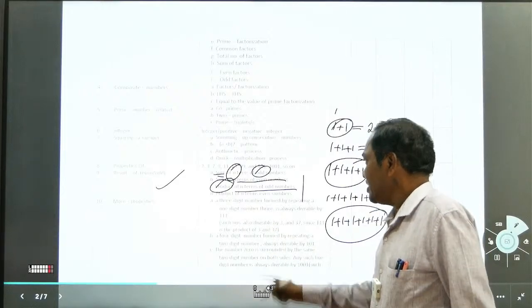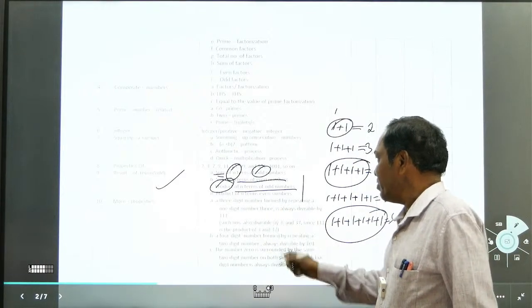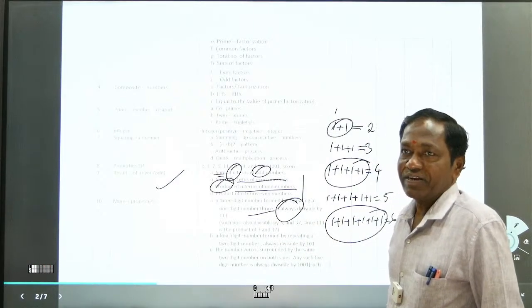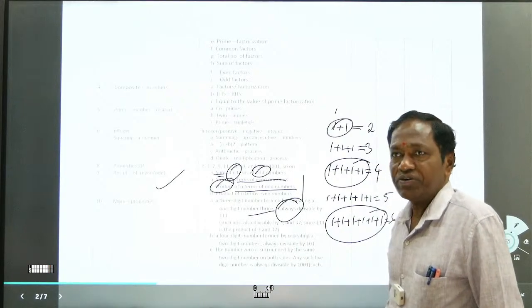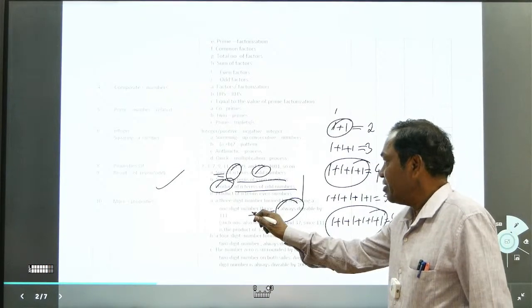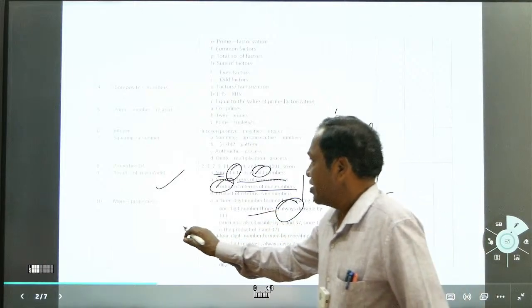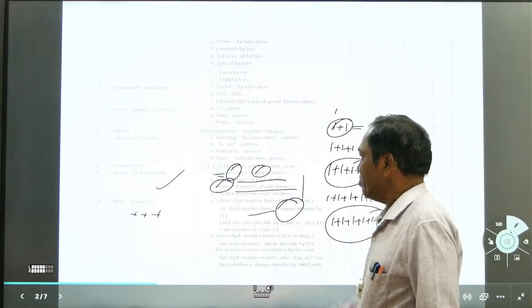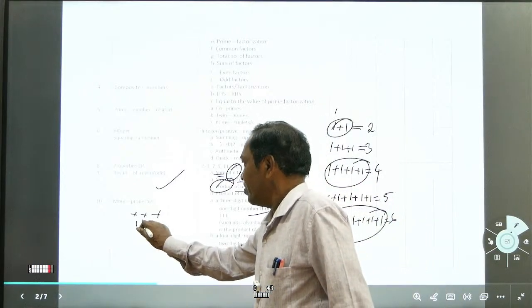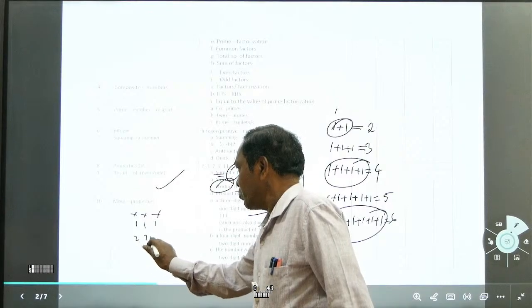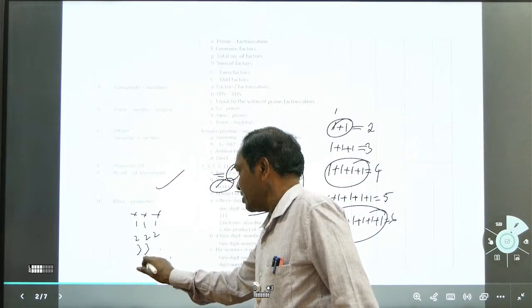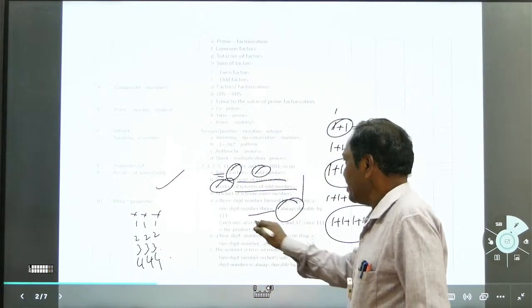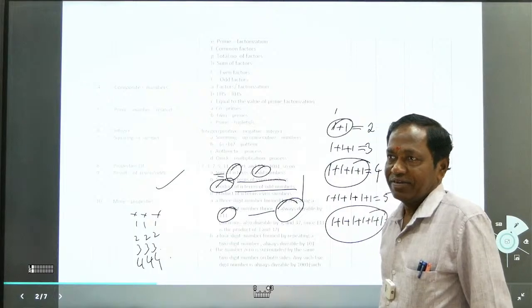A 3-digit number found by repeating a 1-digit number thrice is always divisible by 111. What do you understand by reading this group of words? A 3-digit number, let us write a 3-digit number. Repeating a 1-digit number thrice means 111, 222, 333, 444 and so on.